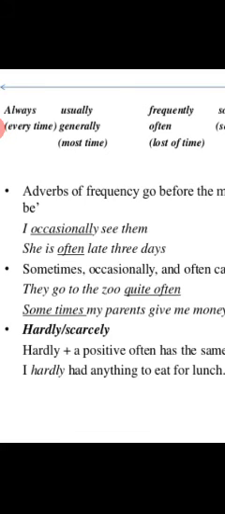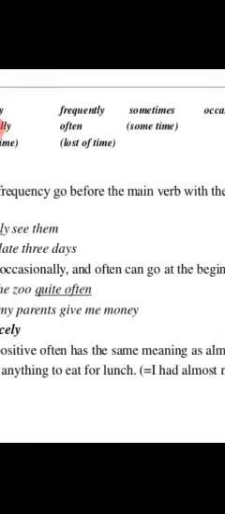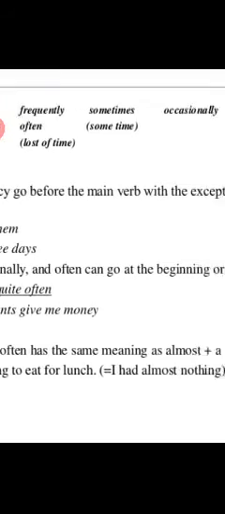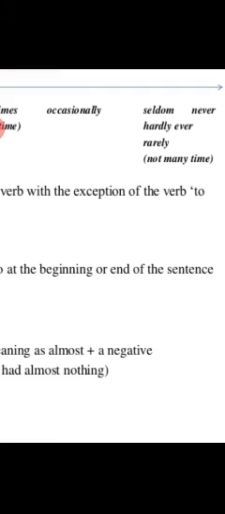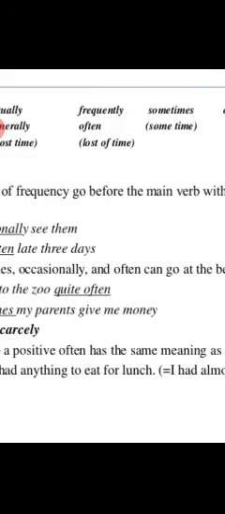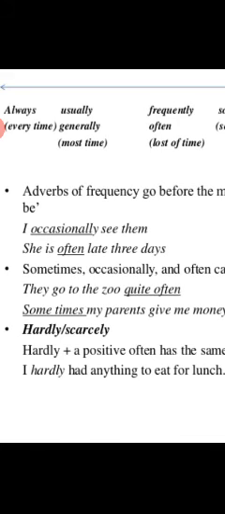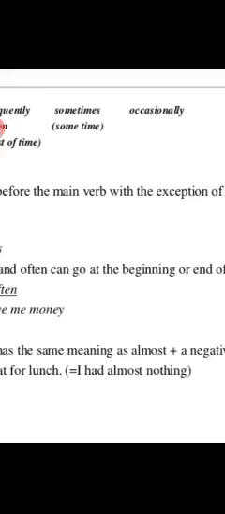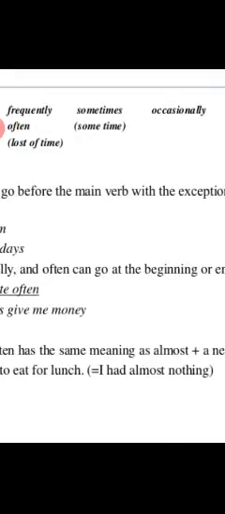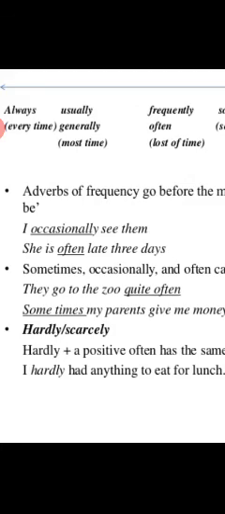Always, usually, generally, frequently, often, sometimes, occasionally, seldom, never, hardly ever. See the above words. Adverbs of frequency go before the main verb, with the exception of the verb to be.